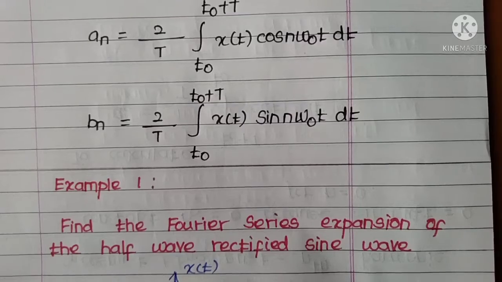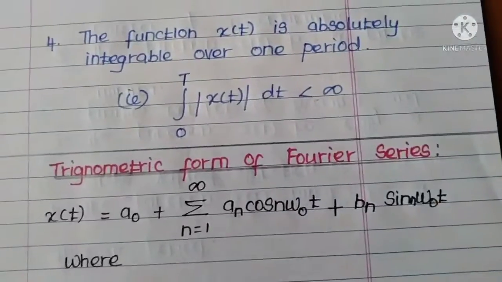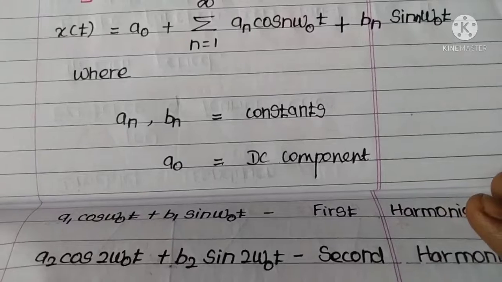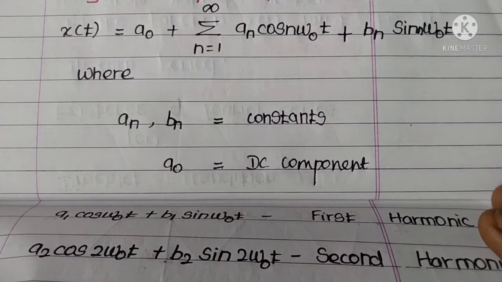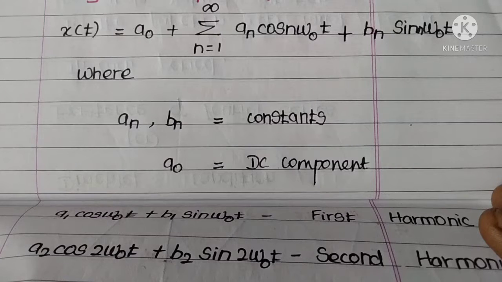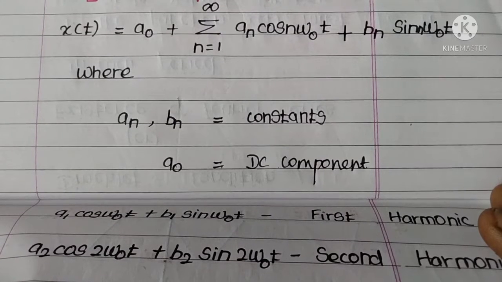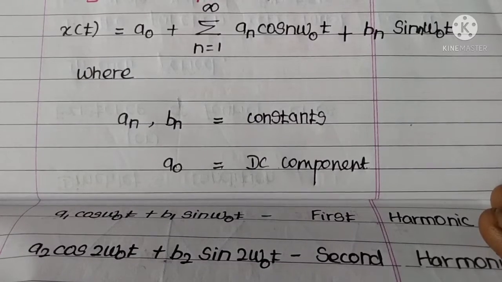So the trigonometric form of Fourier series should be represented as x of t is equal to a naught plus summation n equal to 1 to infinity a n cos n omega naught t plus b n sin n omega naught t.